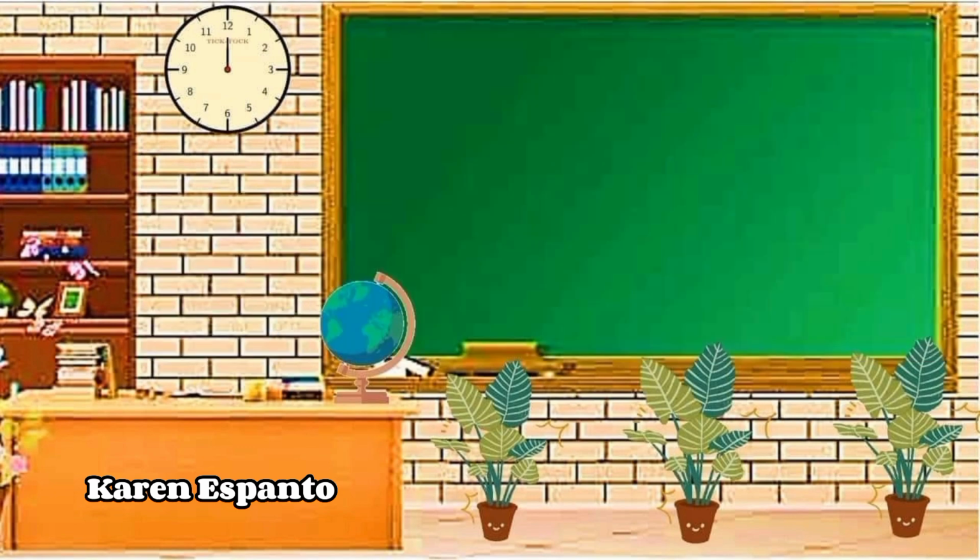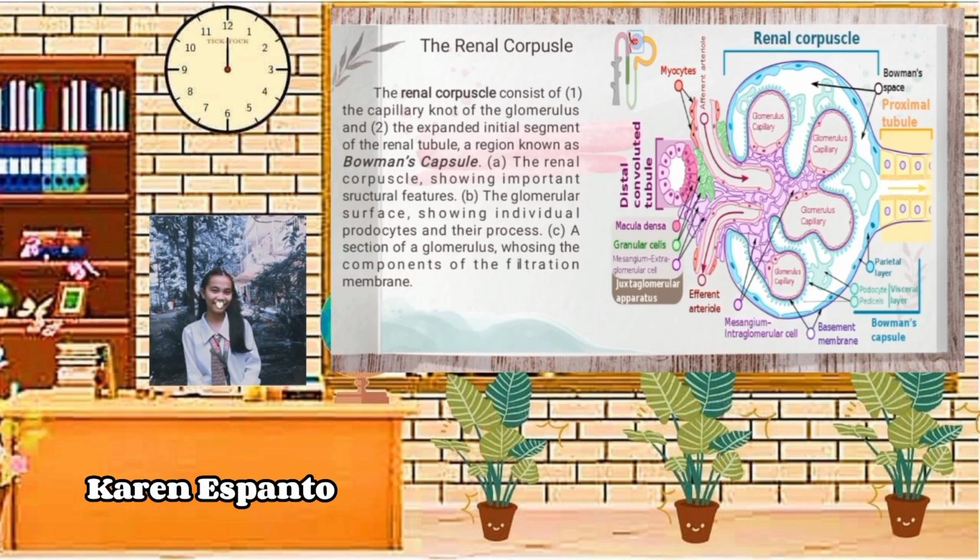Let's move on to the renal corpuscle. The renal corpuscle consists of 1. The capillary knot of the glomerulus and 2. The expanded initial segment of the renal tubule, a region known as Bowman's capsule. The renal corpuscle showing important structural features. The glomerular surface, showing individual podocytes and their processes, and a section of a glomerulus showing the components of the filtration membrane. Renal corpuscle, also called Malpighian body, is the filtration unit of vertebrate nephrons, the functional units of the kidney.